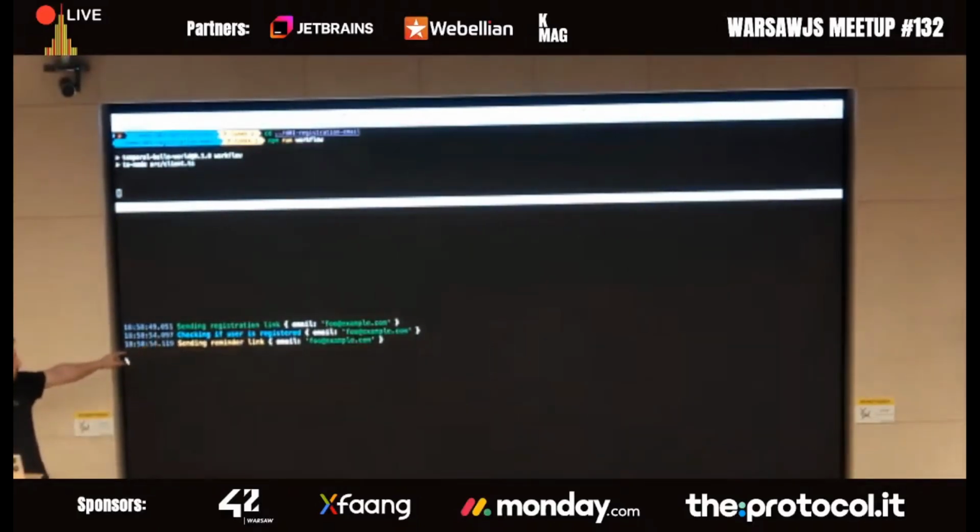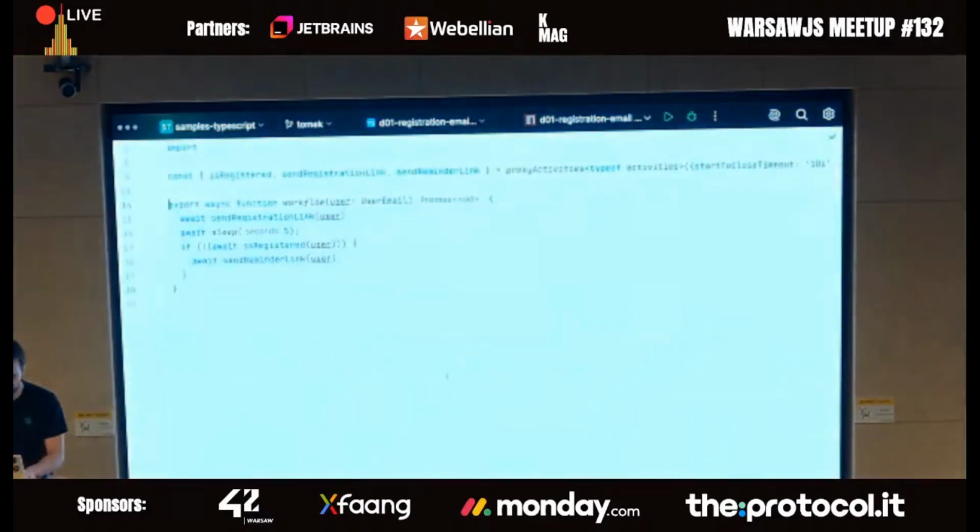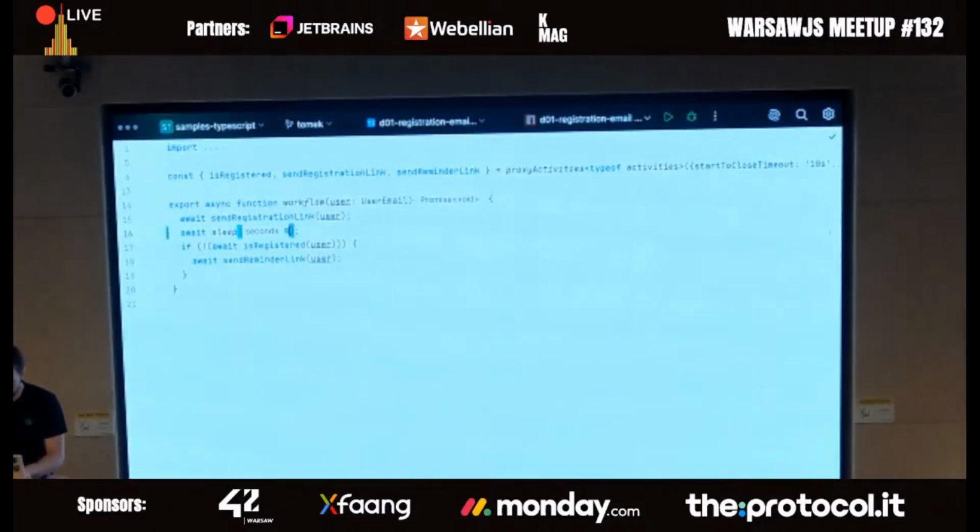Sending a registration link. What is really important is that 5 seconds later, or 24 hours later, it checks if the user actually registered, and then sends a reminder link. Right? Can you tell me if there's something fishy or something that you don't particularly like about this code? Let me just move on to the real deal written by the developer. Can you tell me if there's something not particularly sound in this snippet?